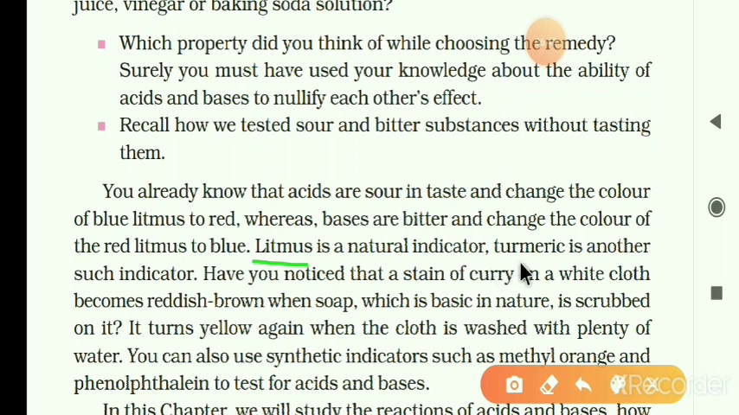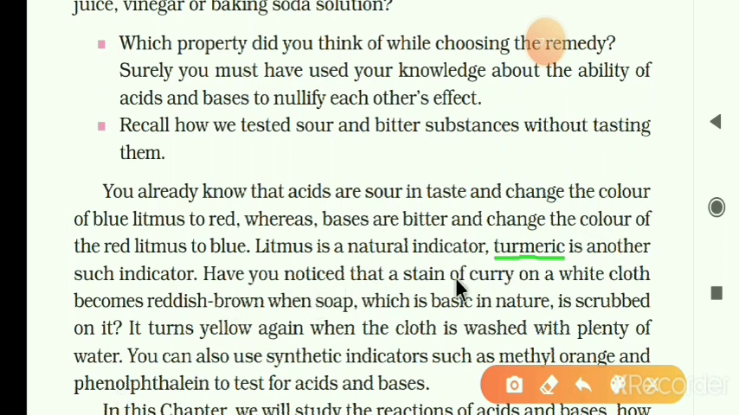Turmeric is also a natural indicator. So what is a natural indicator? A natural indicator means an indicator which is prepared from natural substances. So that is called a natural indicator.